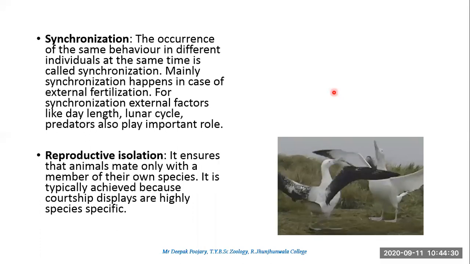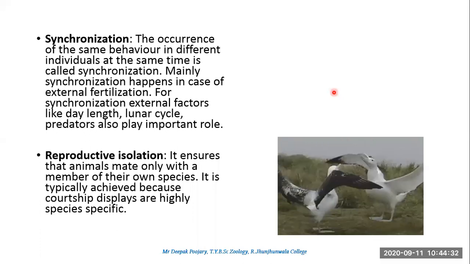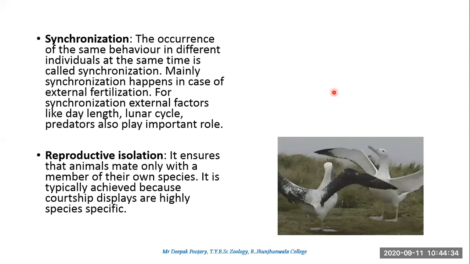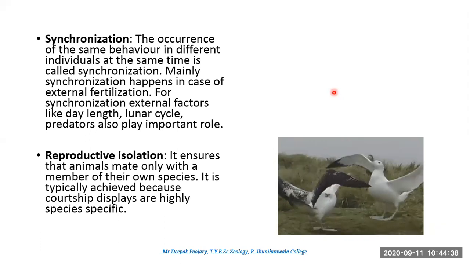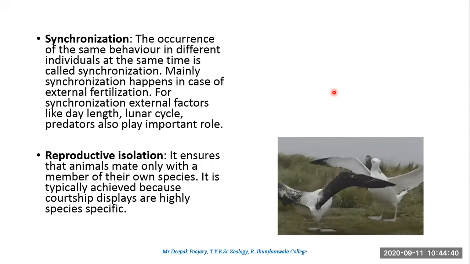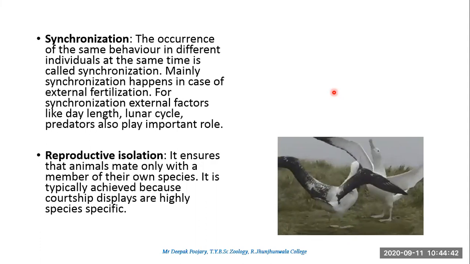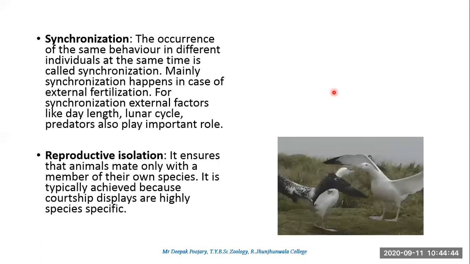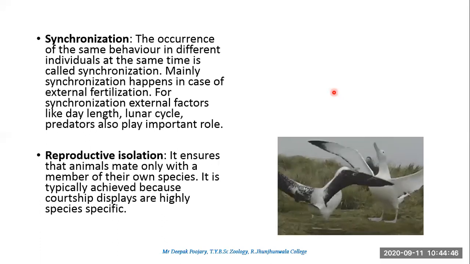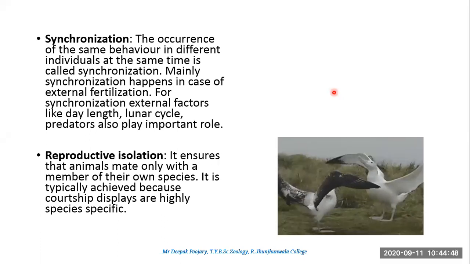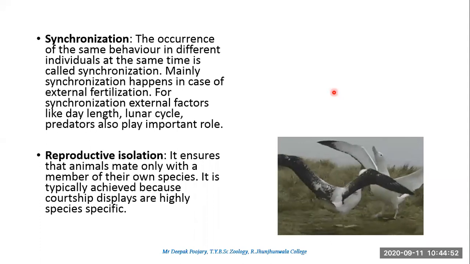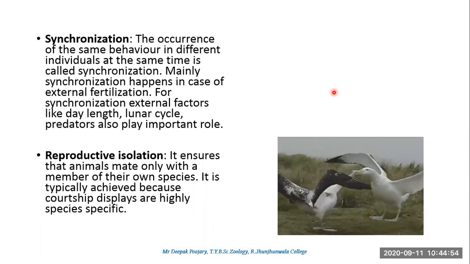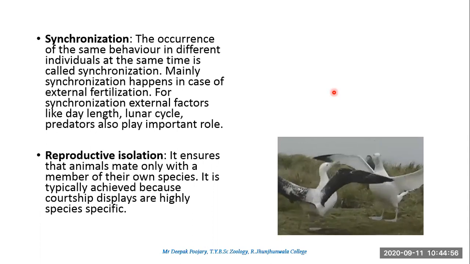So the characteristics of courtship include these four things. That is the mate finding, then there is persuasion, there is synchronization, and there is reproductive isolation. So these are four very interesting aspects of courtship. If you try to search for examples of courtship, the whole web browser is full of different courtship behaviors. Even in fact, when we look at human society also.